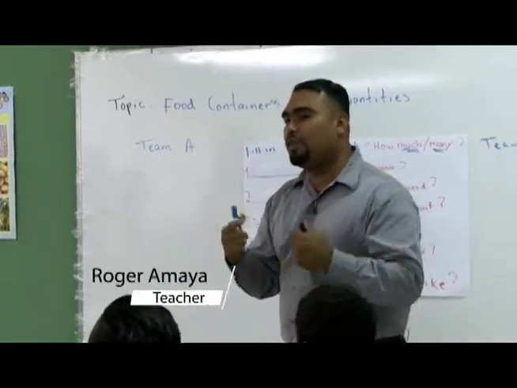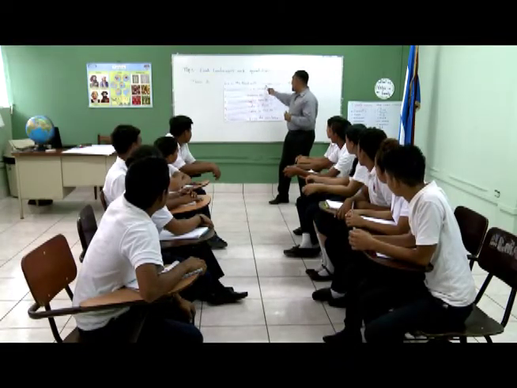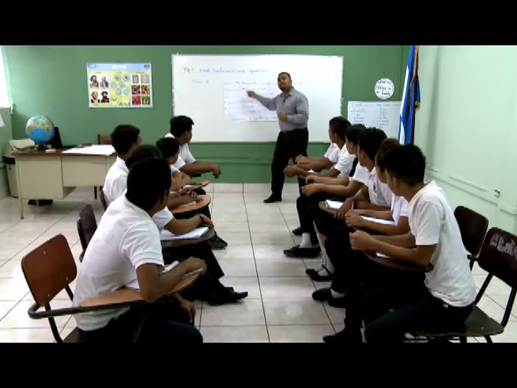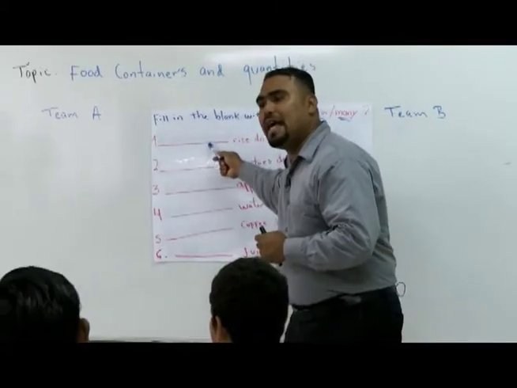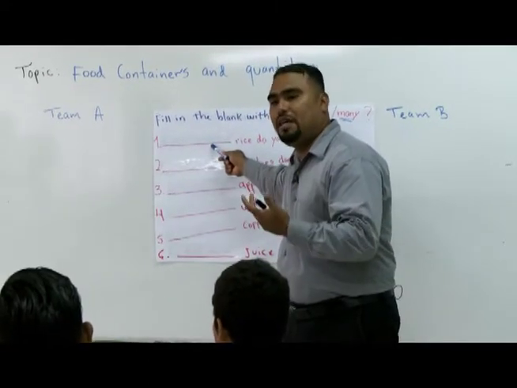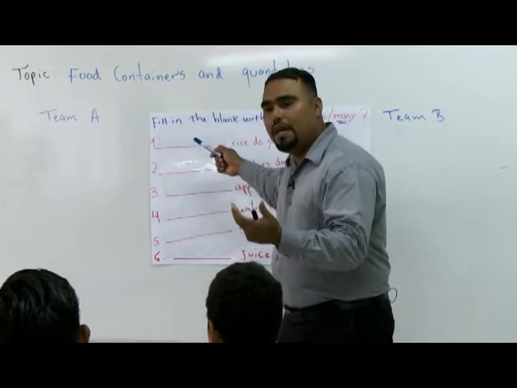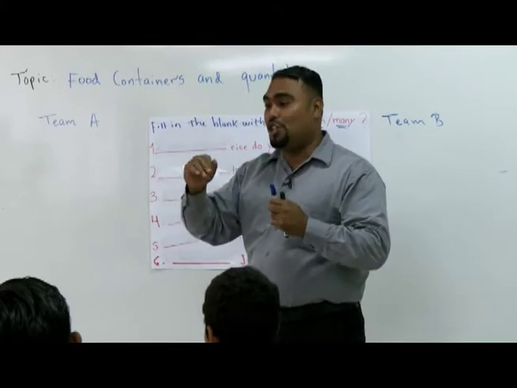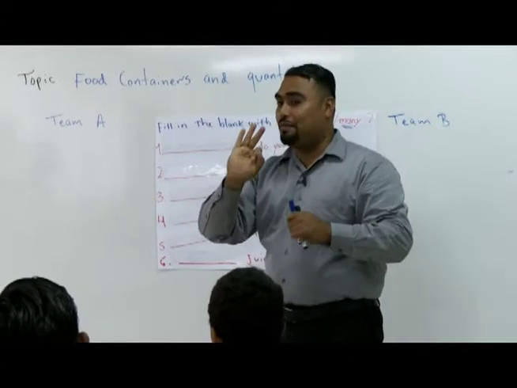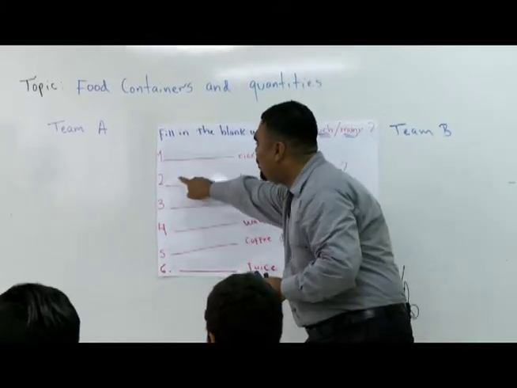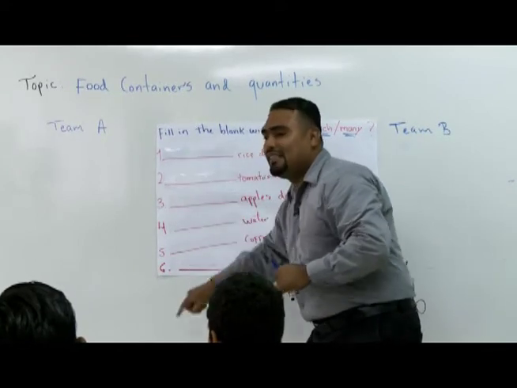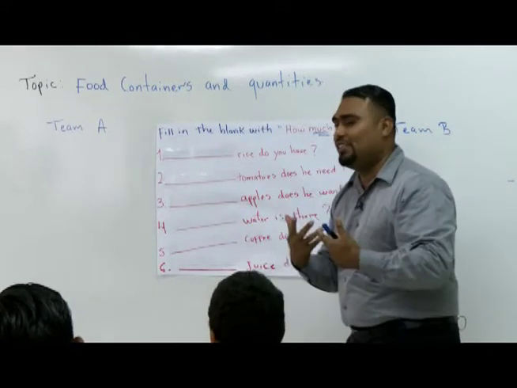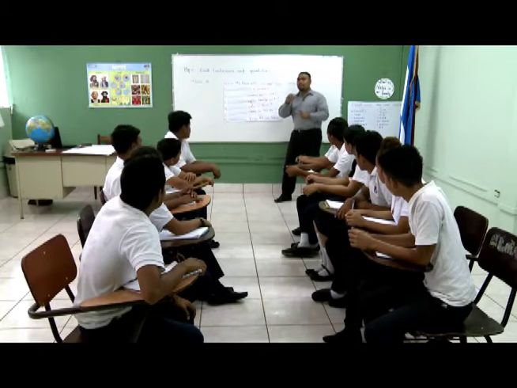So what exactly are you going to do? You are going to use how much or how many to fill in the blanks, okay? To fill in the blanks, how much and how many. Repeat after me. How much? How many? Good. So if you got more than 3 points, you are the winner, okay? Remember that we have 1, 2, 3, 4, 5, 6 different sentences. Questions, sorry. And if you got more than 3, you win, okay? Ready? Good.